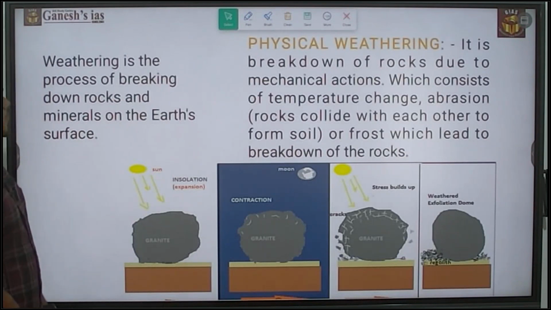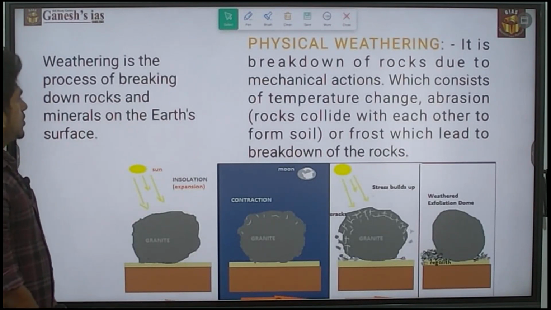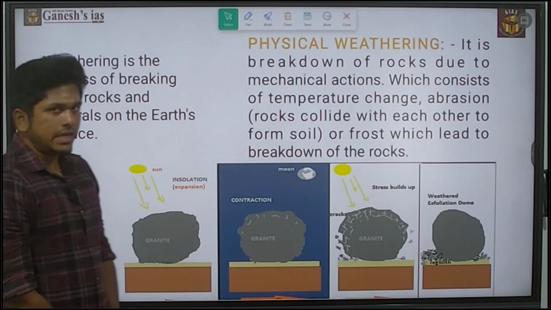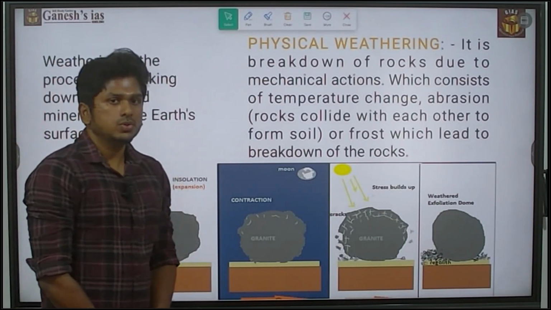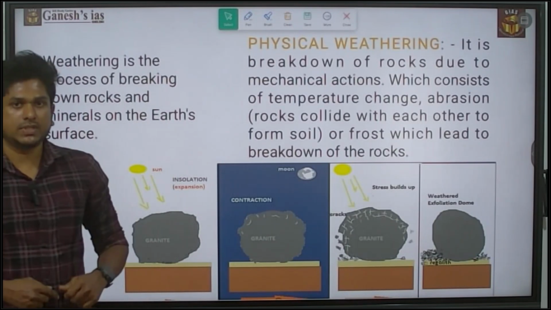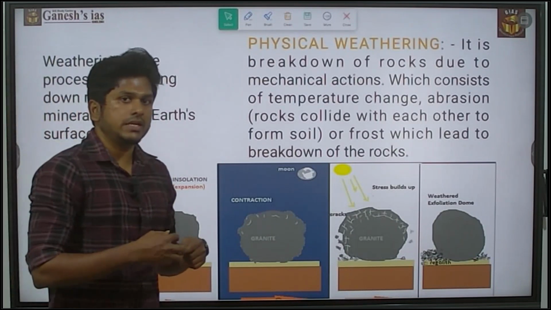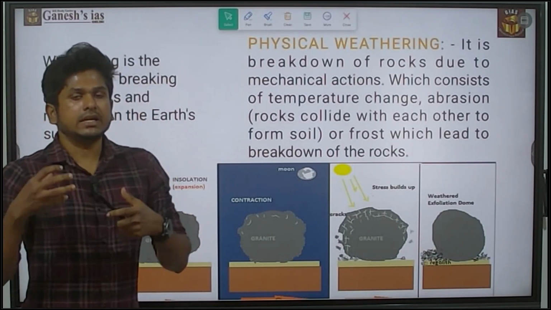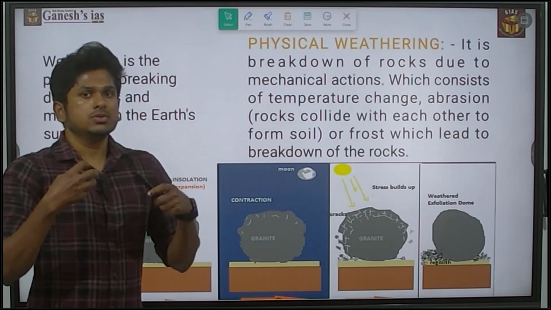So weathering is the process of breaking down of rocks and minerals on the earth surface. It is the breaking down of the rock material. There are three types of weathering. One is physical, which is the physical disintegration of the rock materials, like abrasion.